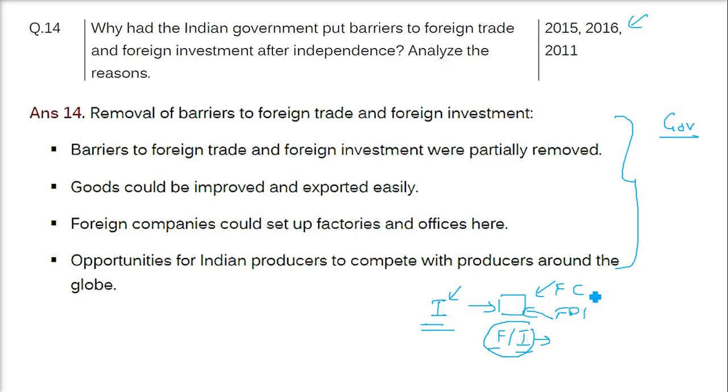Then only will we allow the foreign people to come here. Otherwise, they will face unnecessary competition. And this is the answer you are going to give when the question is asked about partial removal of barriers to foreign trade and investment. So that is the answer which we are going to add to the previous answers we discussed.